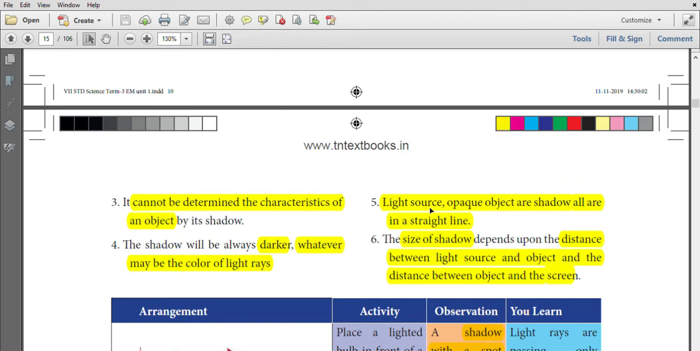Light source, opaque object and shadow all are in a straight line. The size of the shadow depends upon the distance between the light source and the object, and the distance between the object and the screen.